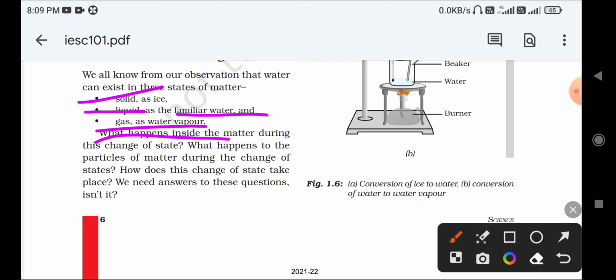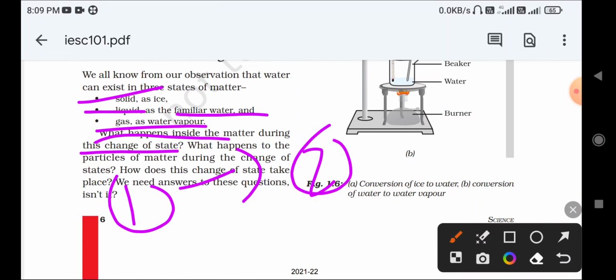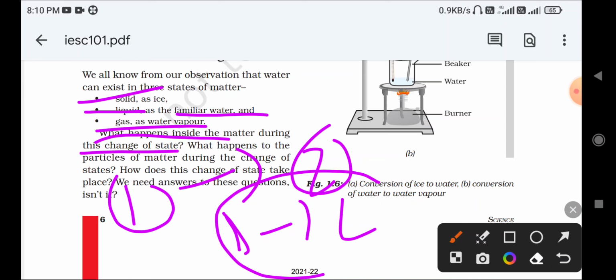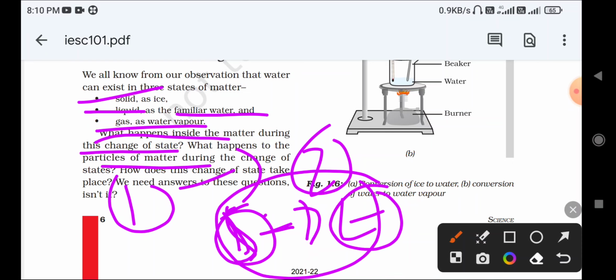What happens inside the matter during the change of state? When matter changes from one state to another, what exactly happens inside it? You have to study what happens to the particles of matter during the change of state. When solid changes to liquid, what is the behavior of the particles?